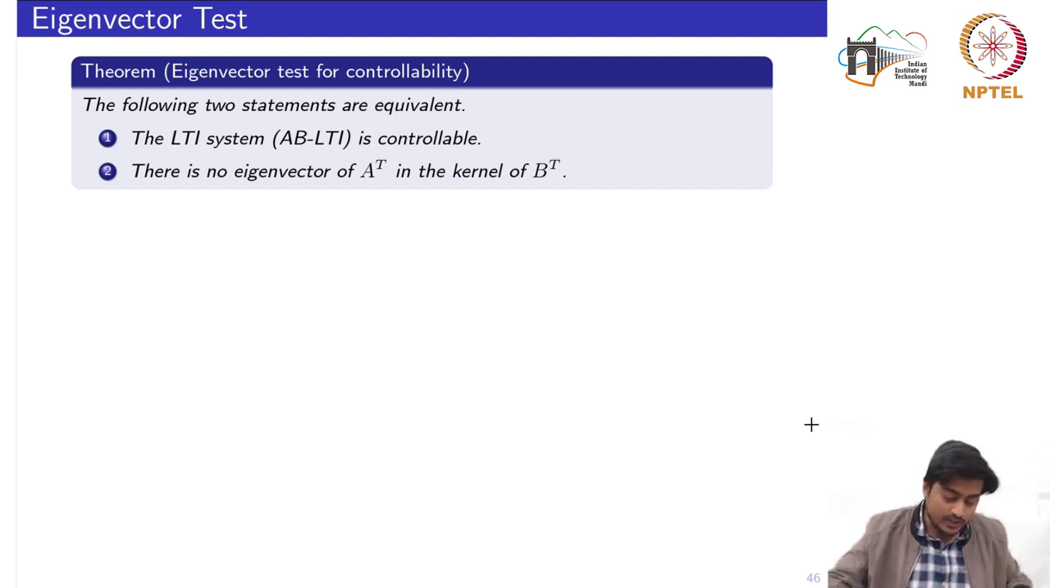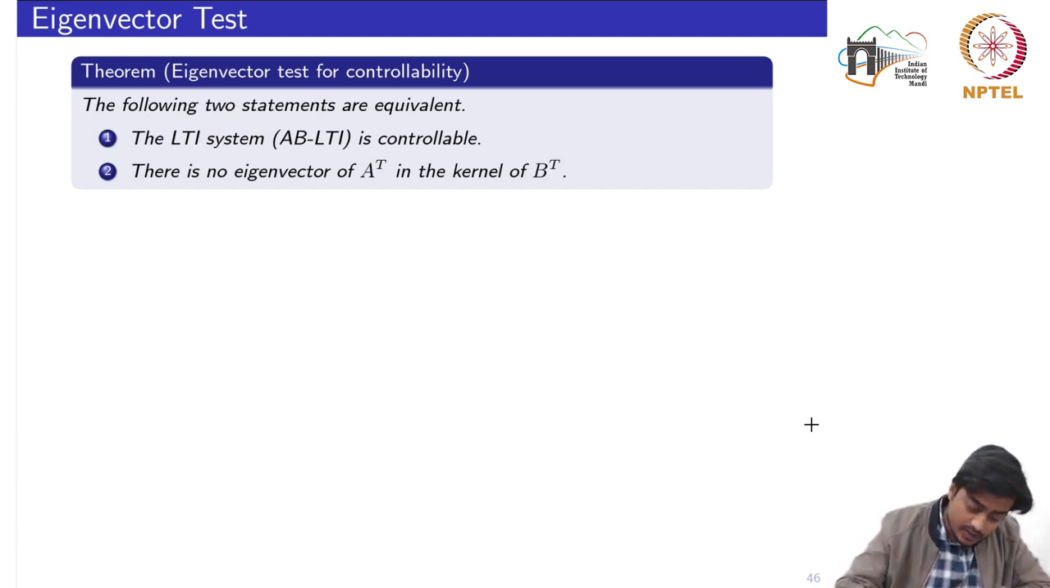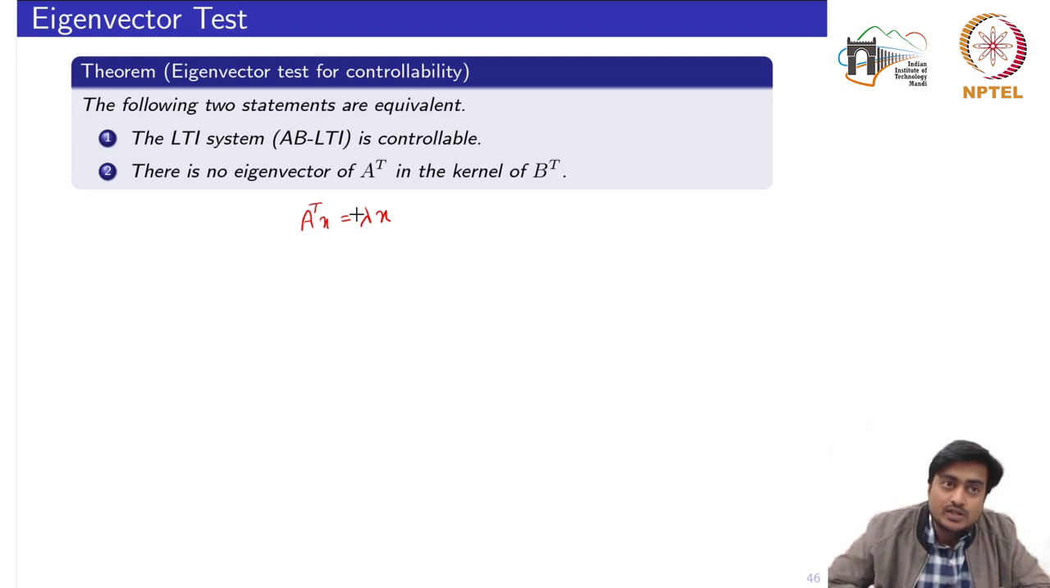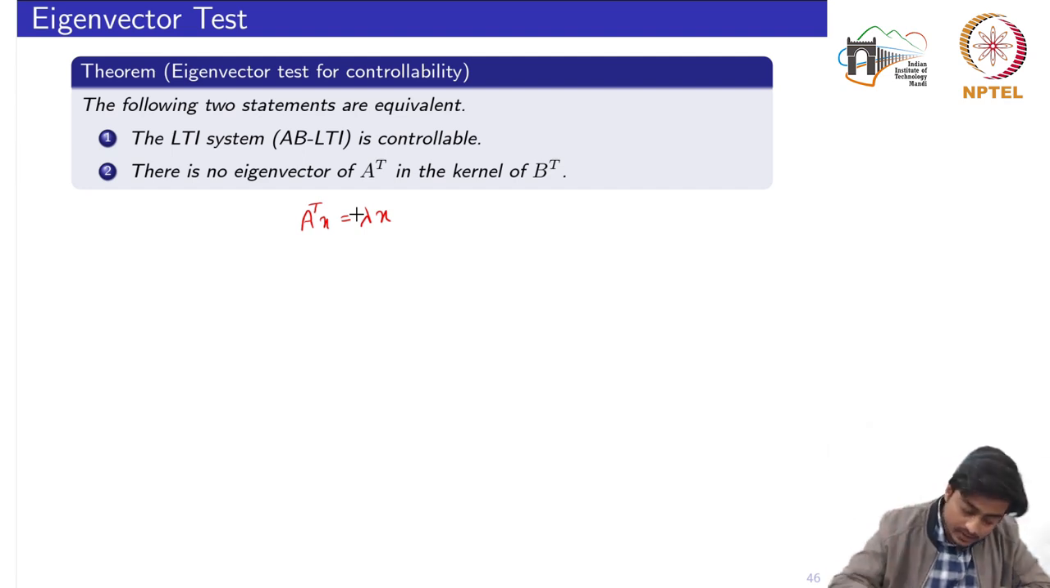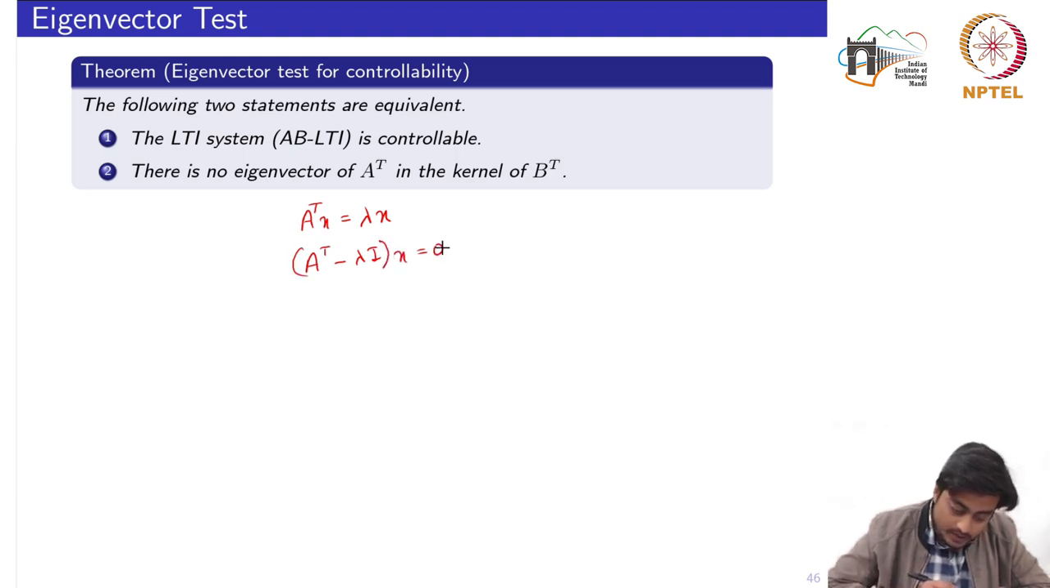First of all, try to understand what is written in the statement, and then we'll go through the proof. It says there is no eigenvector of A transpose. Let's say x is that eigenvector. Saying x is an eigenvector, it would be written as A transpose x equals lambda x, associated with some eigenvalue lambda, which you have been seeing in the computation of eigenvalues also: (A transpose minus lambda I) x equals 0.